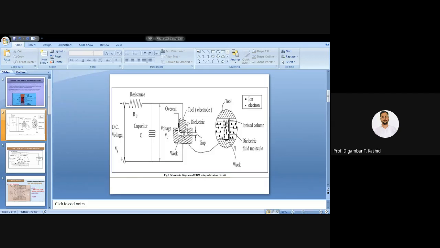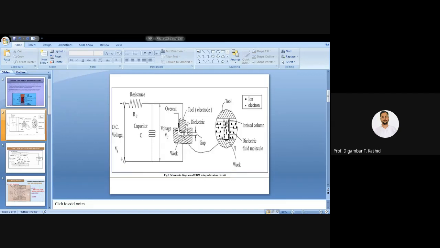In that surface undulation, where the minimum distance is, there the sparking occurs, with the minimum resistance. This spark follows the path of minimum resistance between the tool and workpiece.